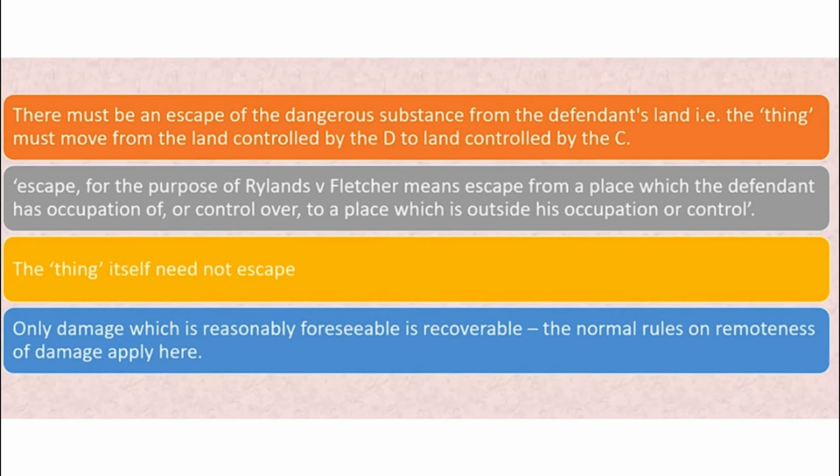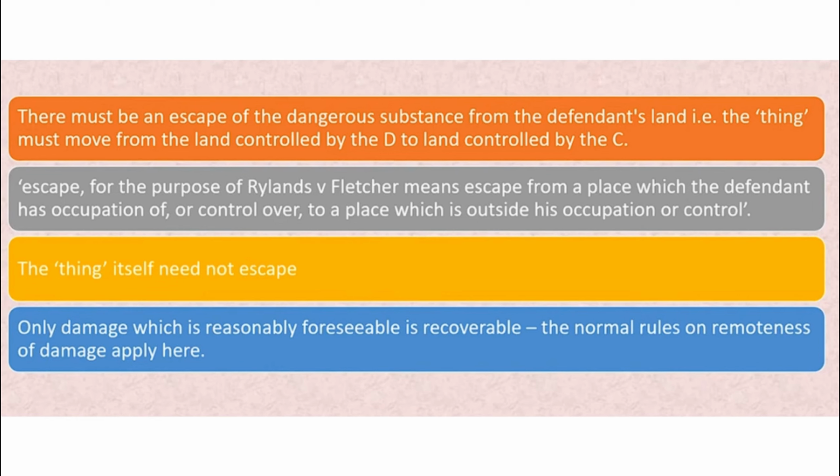Alright, so next is the foreseeability of damage. Foreseeability of damage refers to the ability to predict or anticipate that a certain action or event may cause harm or damage. In legal terms, in order for someone to be held liable for the harm, the damage must have been reasonably foreseeable at the time of the act. If the harm was something that could not have been predicted or anticipated, the person may not be held liable. In other words, a defendant can only be held liable for damages if it was foreseeable that their action would cause that specific harm. Now, what can you do if you're sued under strict liability?